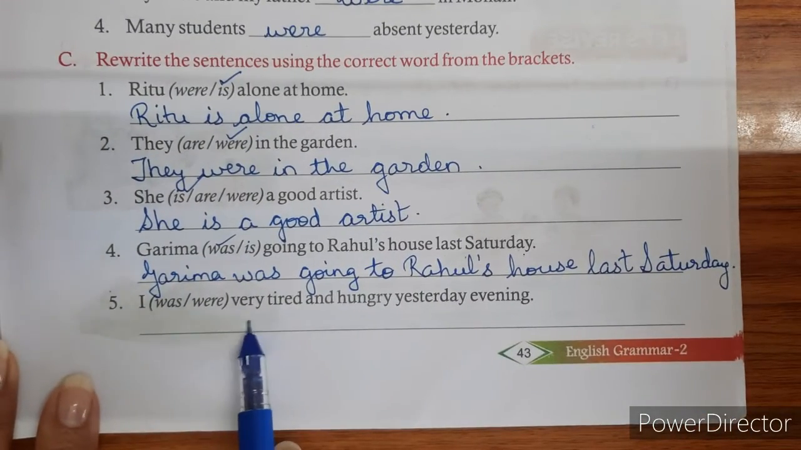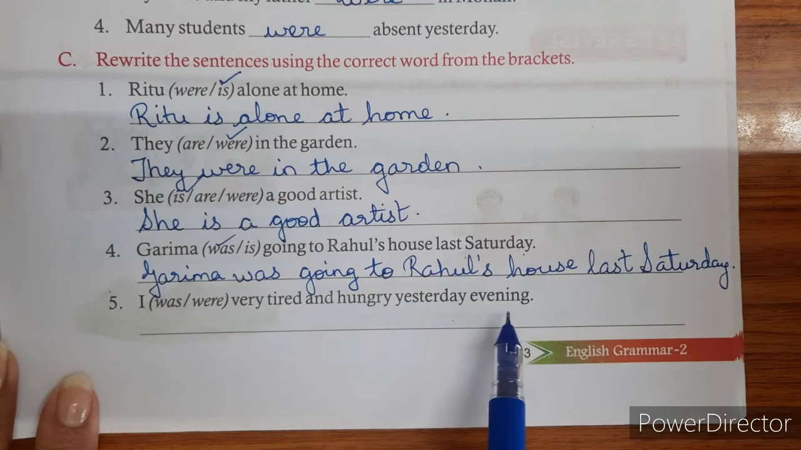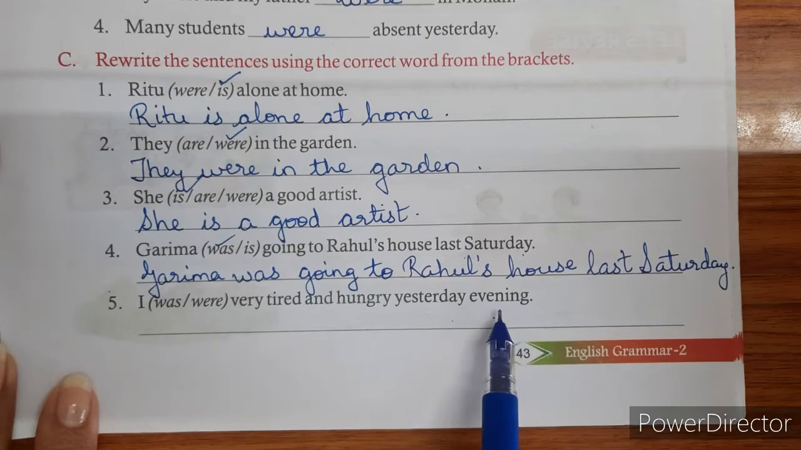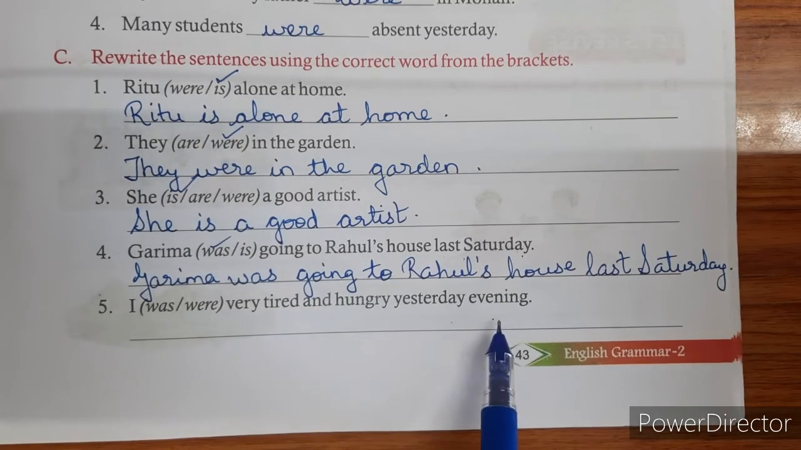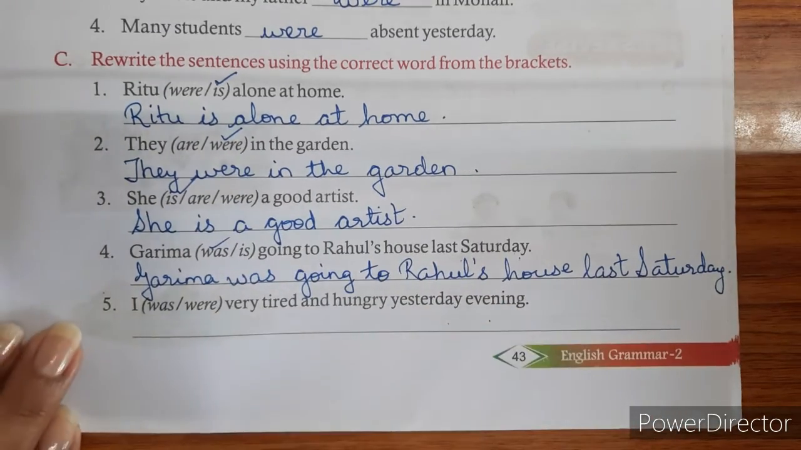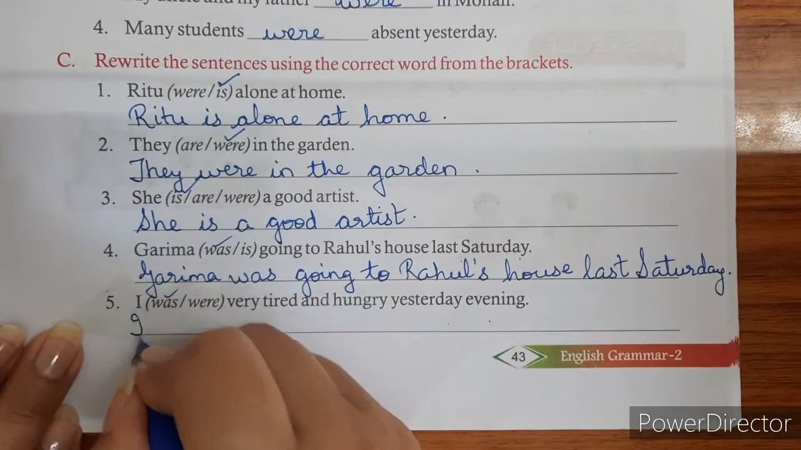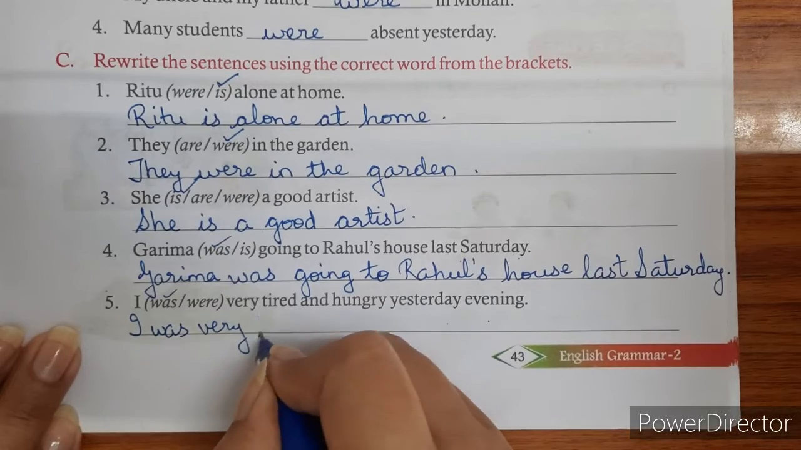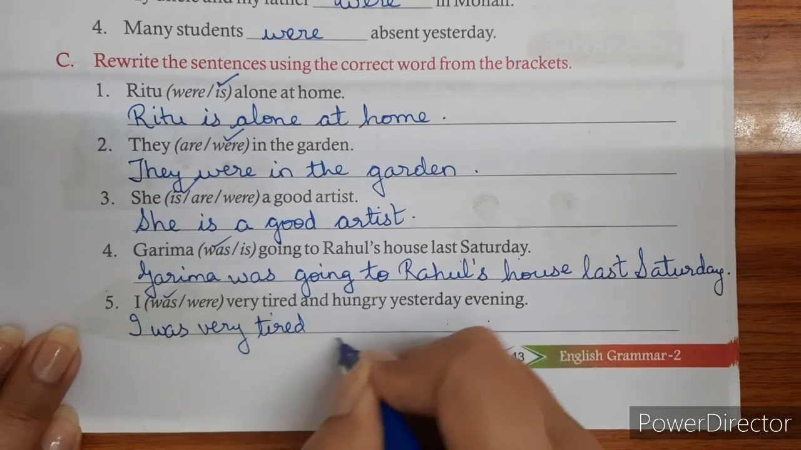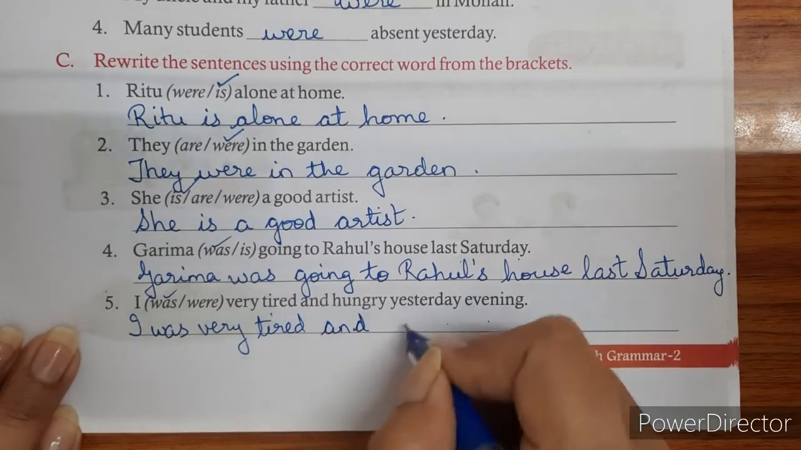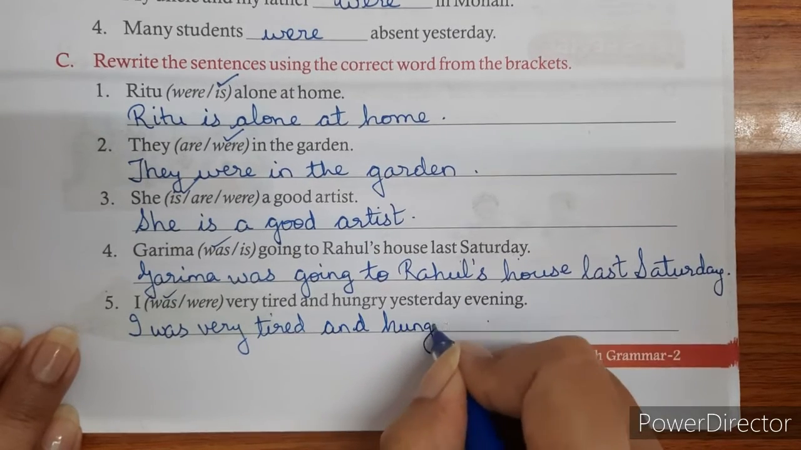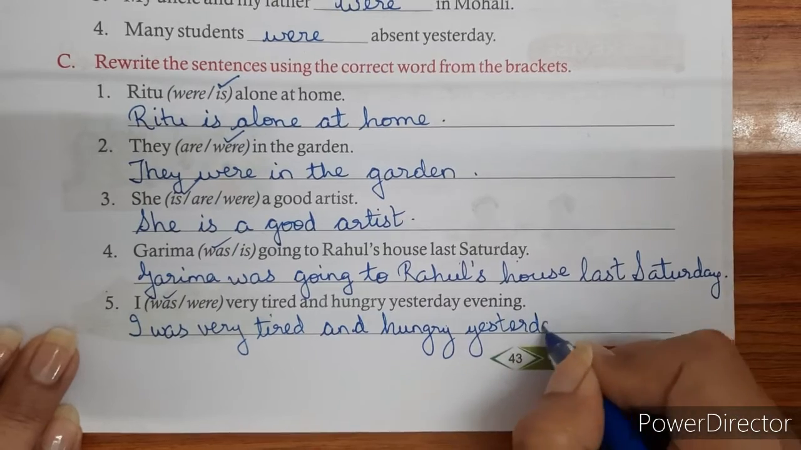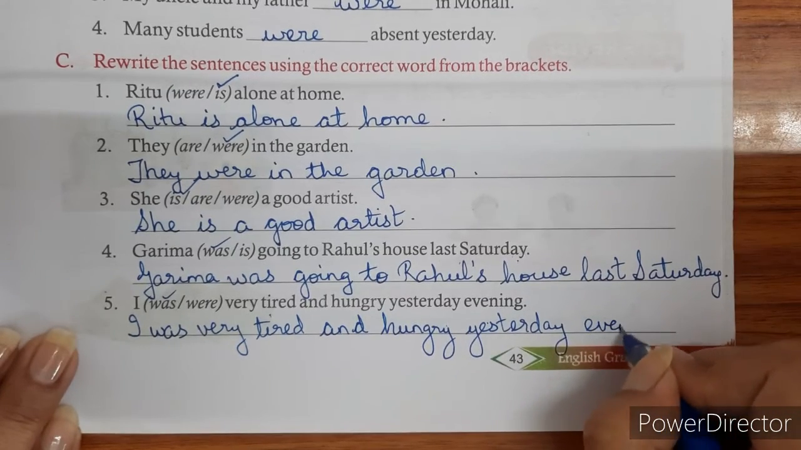And sentence number 5. I were very tired and hungry yesterday evening. The action has already taken place earlier. When was it? Yesterday evening. So we will write I was very tired and hungry yesterday evening.